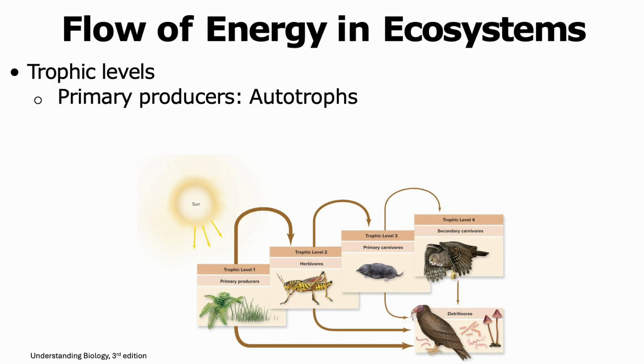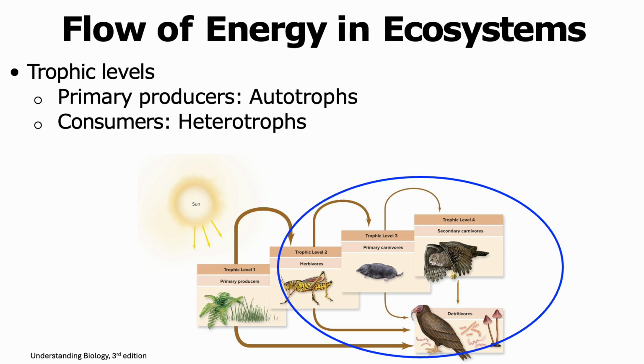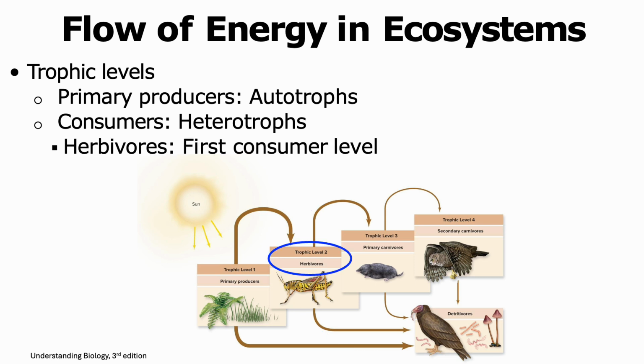There are different trophic levels. The first trophic level are the primary producers. These are autotrophic organisms. They can be photoautotrophs like plants and cyanobacteria or chemoautotrophs like other types of prokaryotes. All other trophic levels are consumers. These consumers are heterotrophs. There are different trophic levels among consumers. Trophic level 2 is that of the herbivores, and it is the first consumer level. The herbivores are able to obtain their energy from the primary producers.